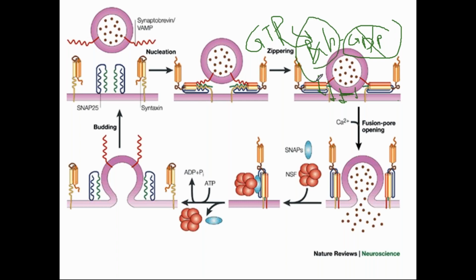This RAB is in an inactive form, but when it is bound with this GTP, there is a fusion here, and when the fusion occurs, what will happen? All the secretory vesicles, all the things which are present here will be secreted out. The function is over. The function is done. Okay, now what is the next thing?